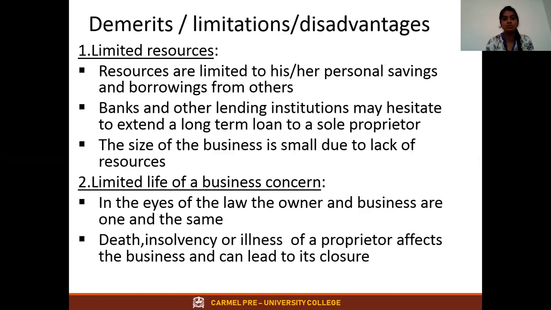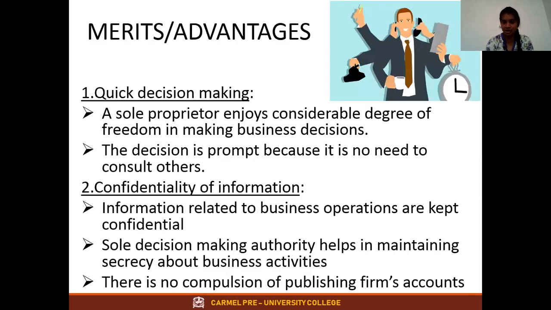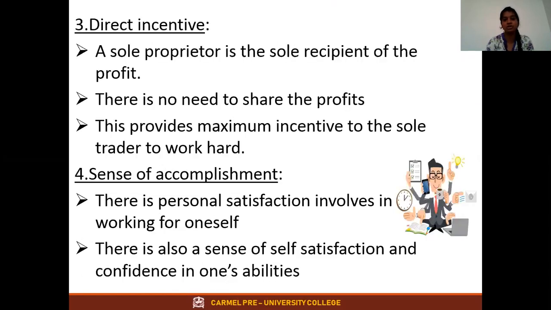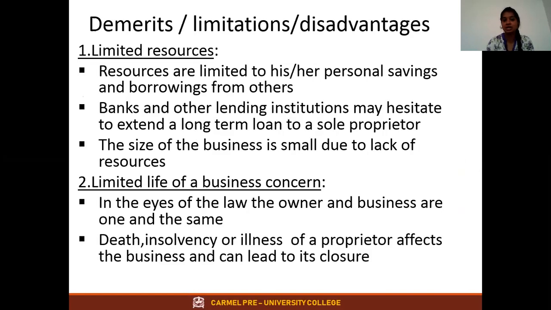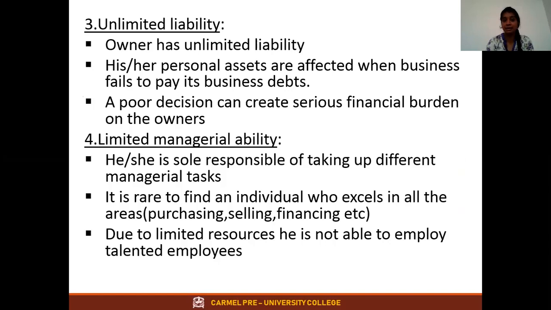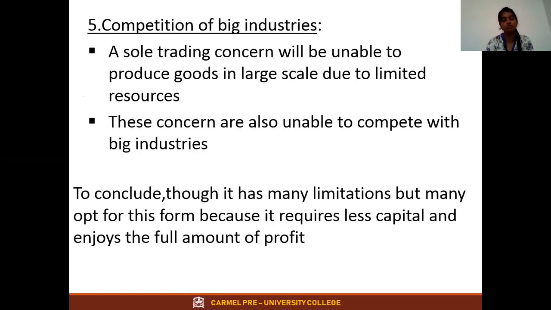Let's recap. We have studied the merits, that is advantages. There are 5 advantages: quick decision making, confidentiality of information, direct incentive, sense of accomplishment, and ease of formation and closure. The disadvantages, which are the demerits, are: limited resources, limited life of business concern, unlimited liability, limited managerial ability and competition from big industries. Whenever merits and demerits are asked, it is good to give a conclusion. If you want, you can give it, otherwise you can leave it. But I prefer that you give a conclusion.